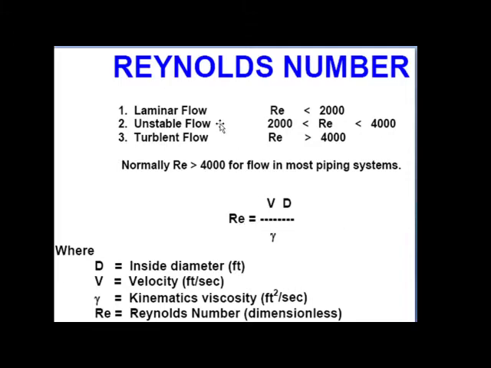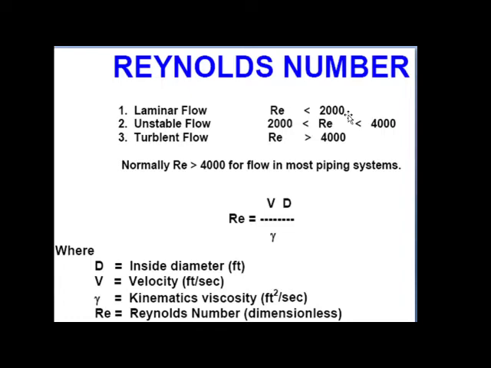If the Reynolds number is less than 2000, then the flow is called laminar flow. When the Reynolds number is less than 2000, the fluid particles are traveling in a straight path, and such type of flow is called laminar.